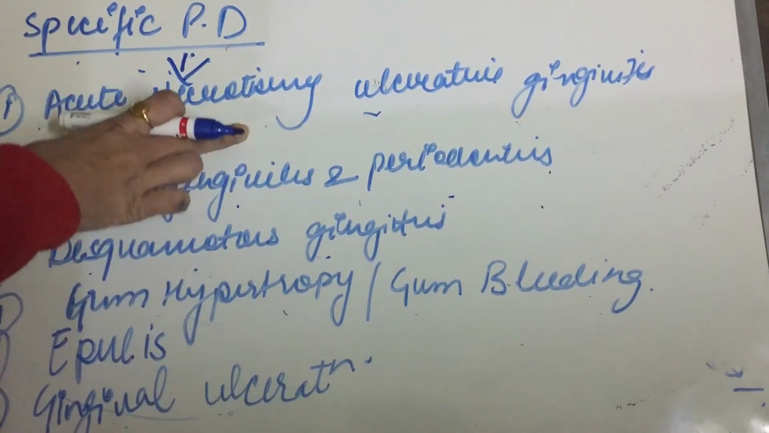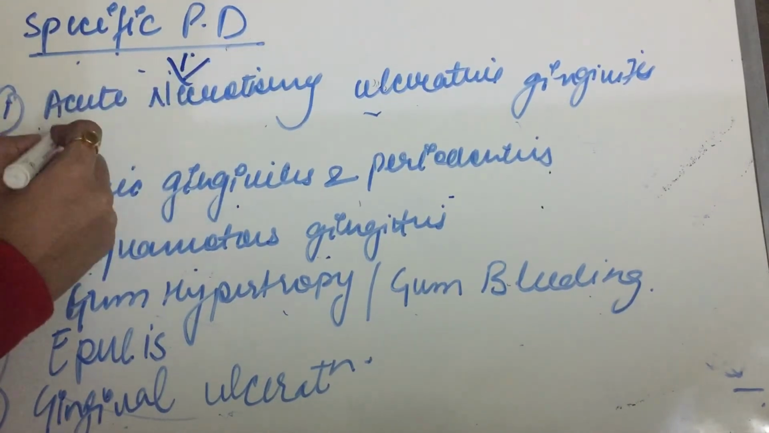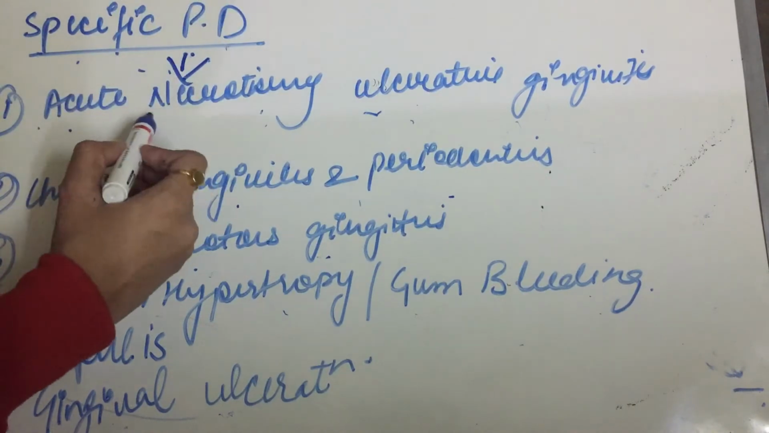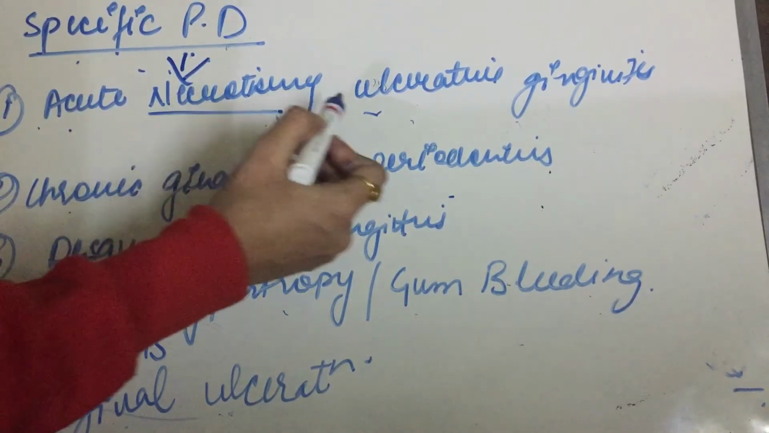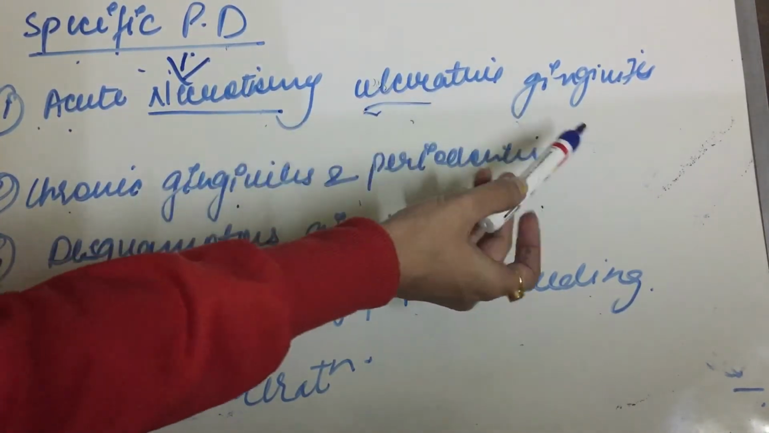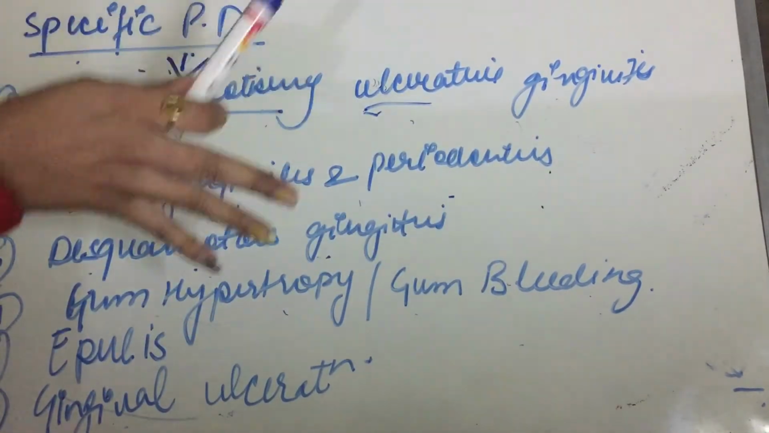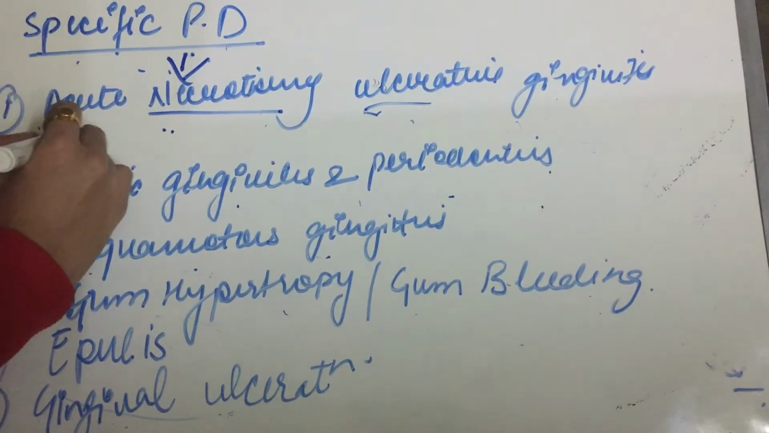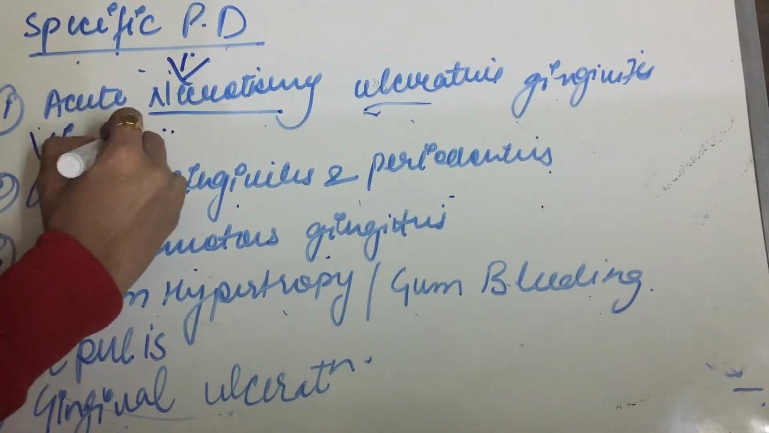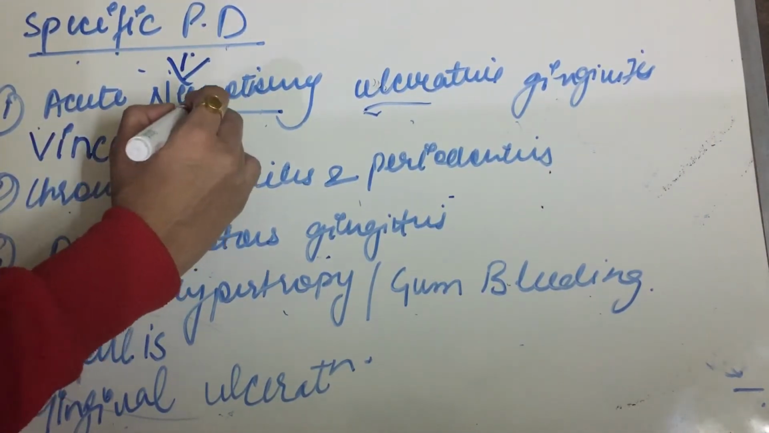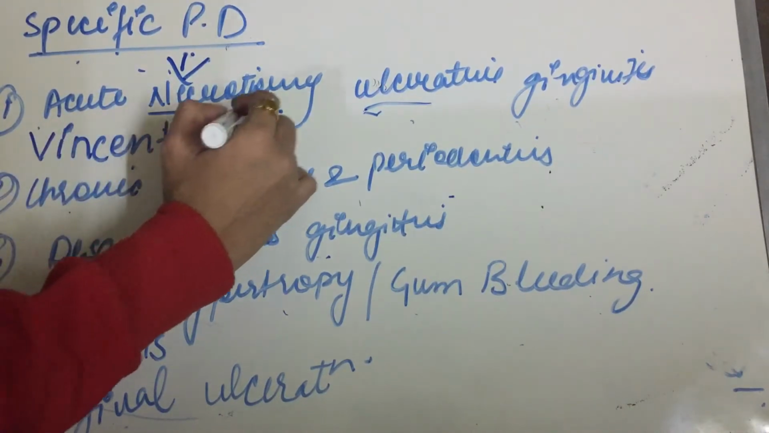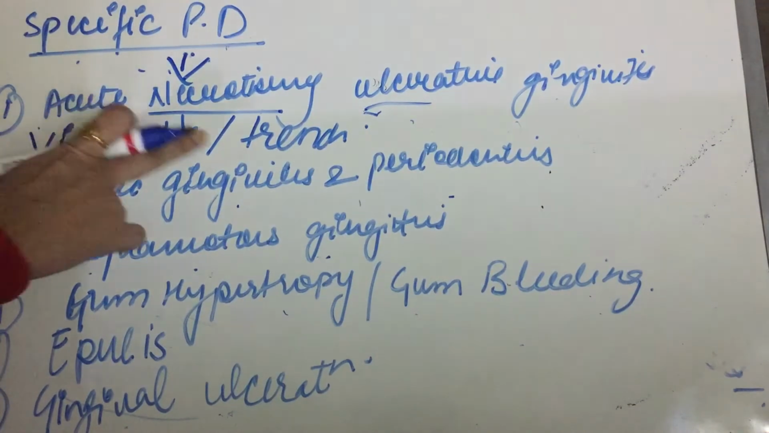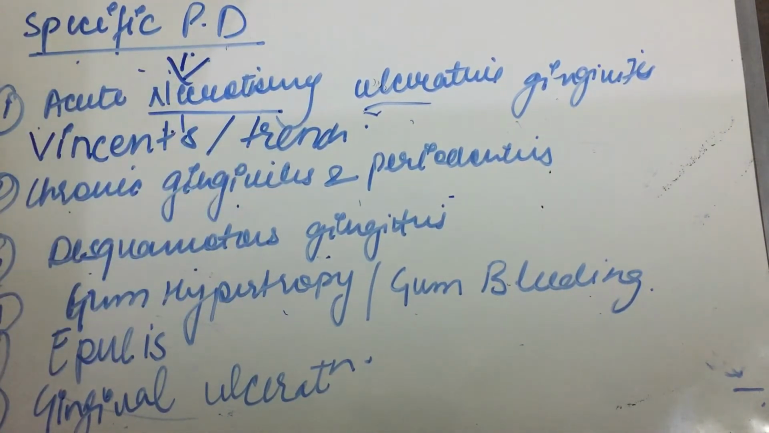First we will start with acute necrotizing ulcerative gingivitis. So there is necrotizing, there are ulcers, and there will be gingivitis. This is also known as Vincent's infection or trench mouth. Vincent infection or trench mouth.